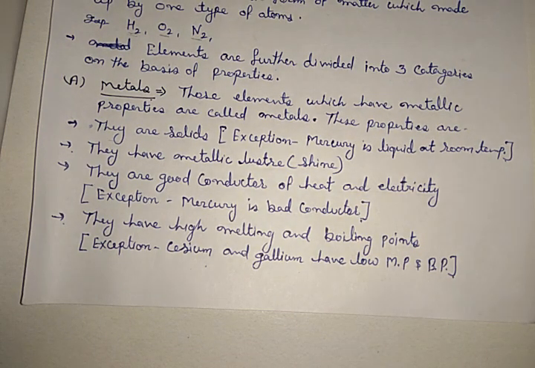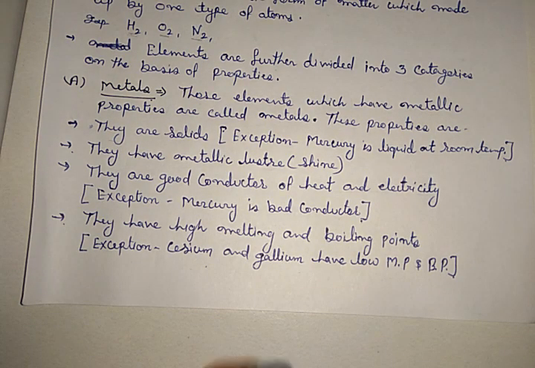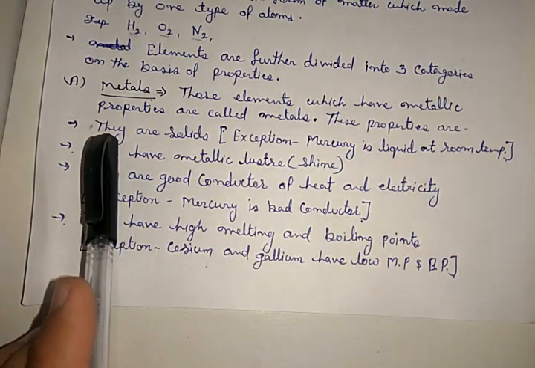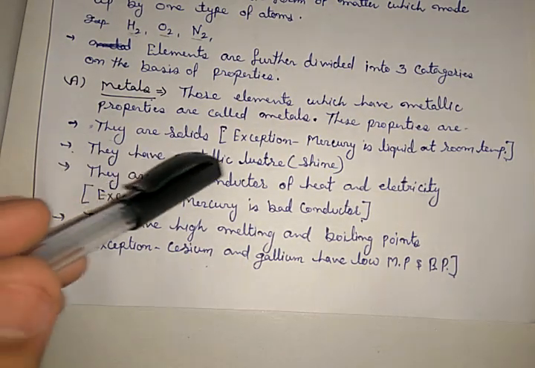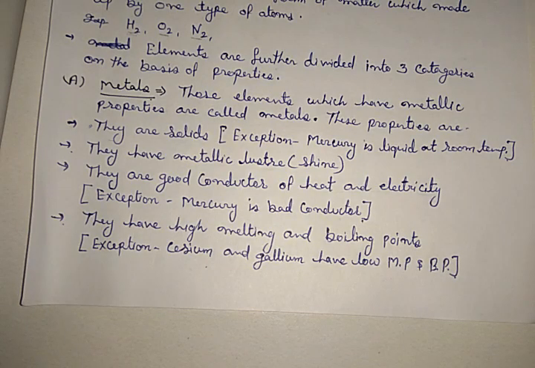Have you ever seen mercury in the thermometer? The liquid which is going up and down, that is mercury. That is the only liquid, others are solids. Second, they have metallic luster or shine.